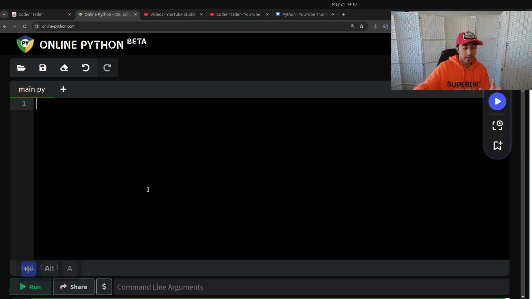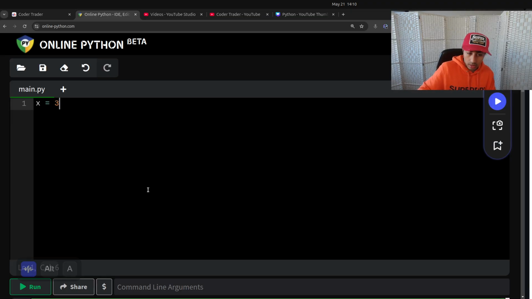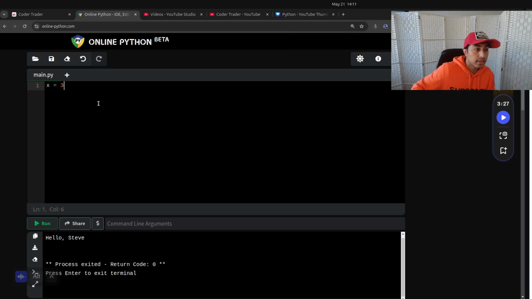Cool, so that's that. Let's do a real quick example. We go x equals 3, and if you recall from the last video where we print stuff to the screen, I'll zoom out a little bit here. In the next line, it stores it and remembers it.